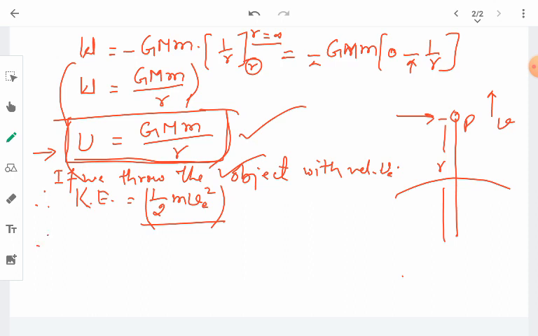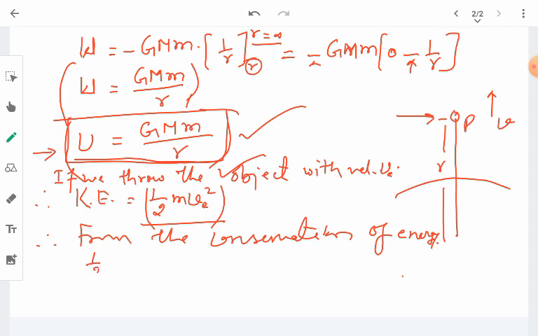So from the conservation of energy, which simply says that the total energy remains constant, the total potential energy of an object at a certain height will be the total kinetic energy at the lowermost point.